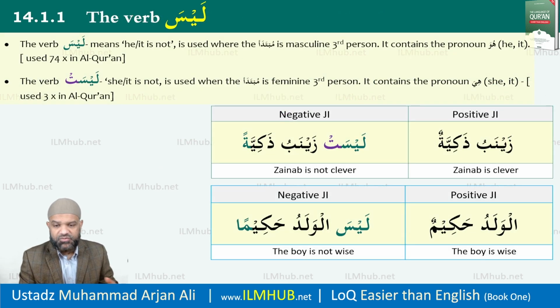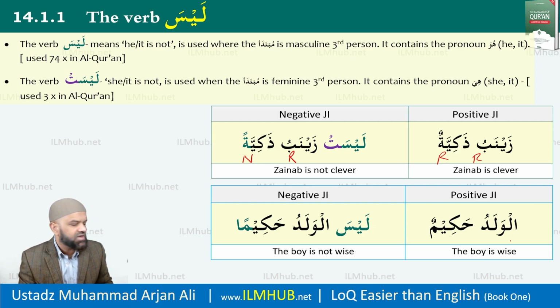So again, to reiterate the point, another slide on the same topic as we had in the previous screen. The first we have Zainab is clever. Very simple sentence. Zainabu dhakiyatun. Of course, both are rafa. I put Laysat in front because Zainab is feminine. So Laysat Zainabu zakiyatan. And of course, by now you are expert in this. So this is now nasab and this is rafa. So you have your ismu laysa and khabaru laysa.